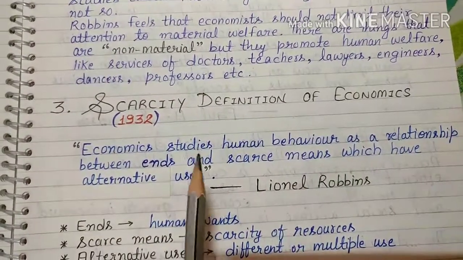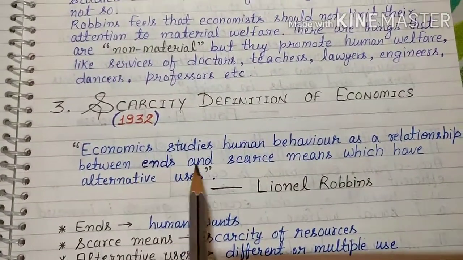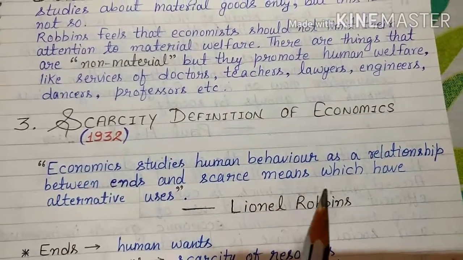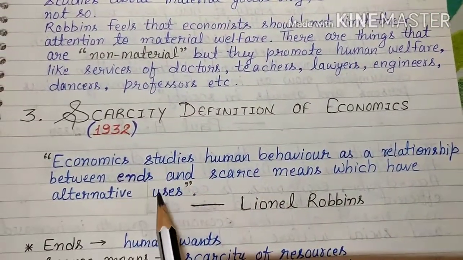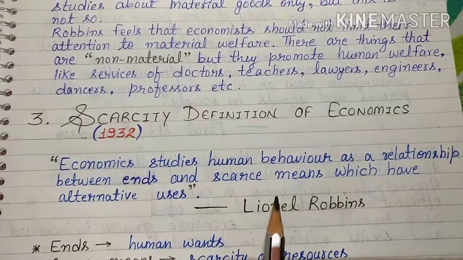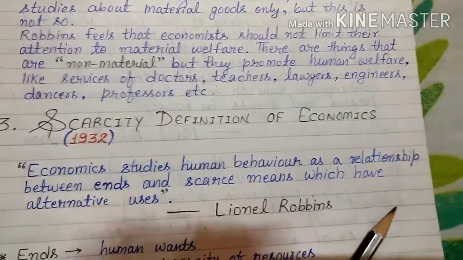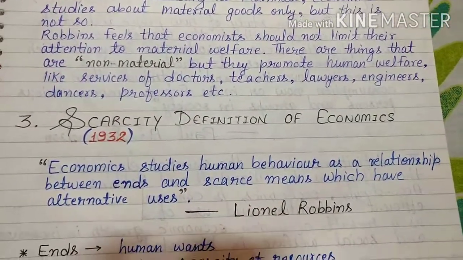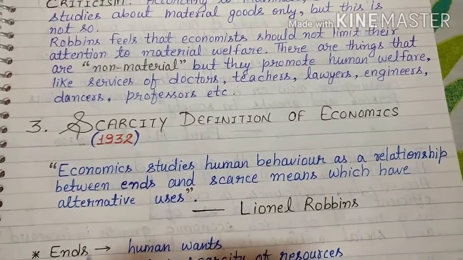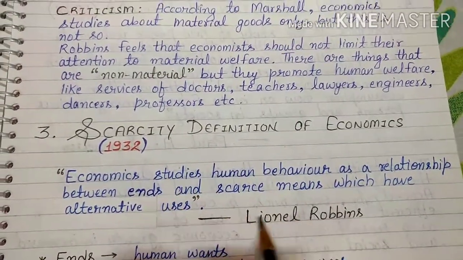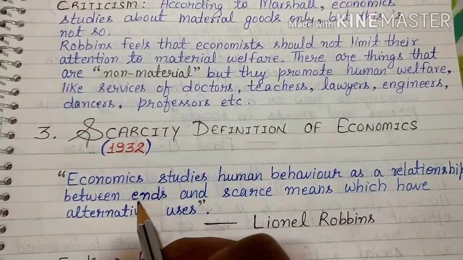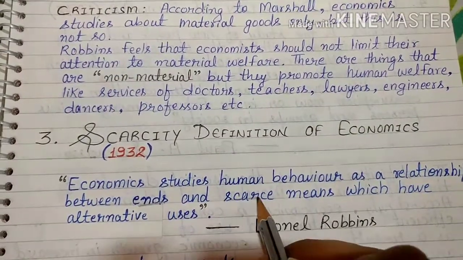In that book he said that economics studies human behavior as a relationship between ends and scarce means, which have alternative uses. Now what he said is that it is a study of human behavior. How? As a relationship between what? Between ends and scarce means.